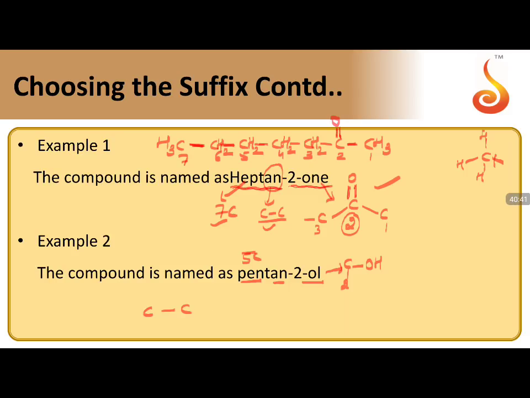Let us go with 5 carbons now here. 1, 2, 3, 4, 5. 5 carbons I have written. And now at the second position, this is going to be OH. If I write second position OH, now all the hydrogens have to be balanced. 1, so CH3. 1 and 2, so 2 hydrogens balanced. 1, 2, 3, so only 1 hydrogen. Only 1 is there, so 3 hydrogens. So this is going to be the formula of pentan-2-ol.